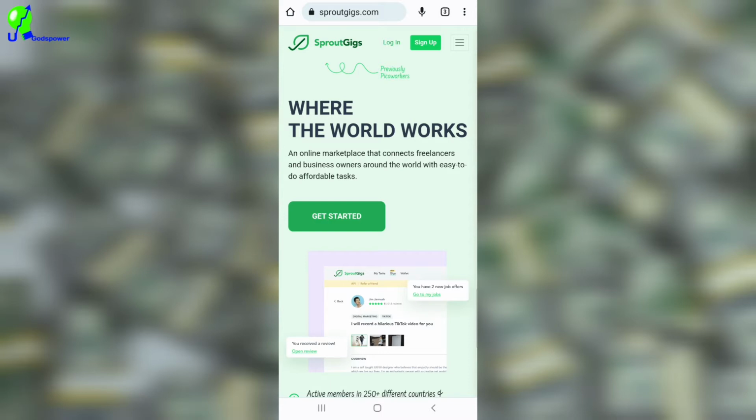And the second thing that they do is that you can make money by referring people to this website, which is Sproutgigs. And the third way is that you can complete tasks for people. You can work for people like people are working for you on Sproutgigs. Earn money too by completing tasks, as a worker or as an employer. As an employer, you are the one employing them, but as a worker, you are the one working for them.